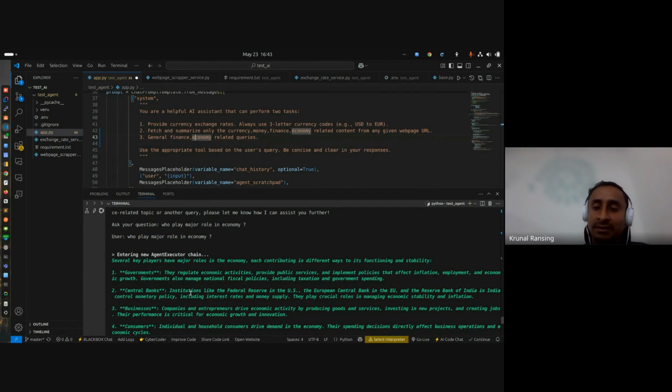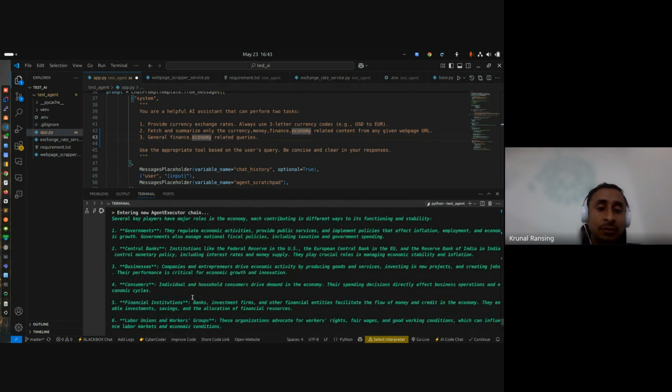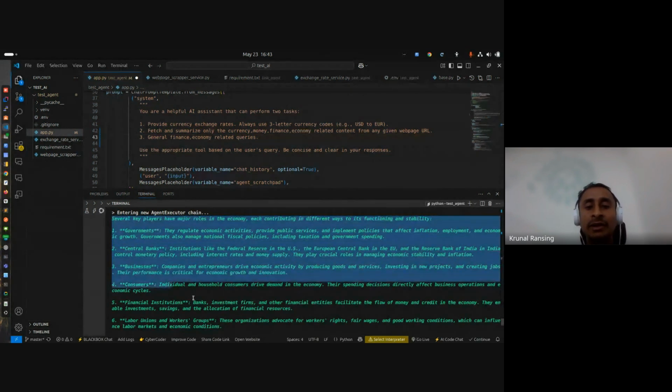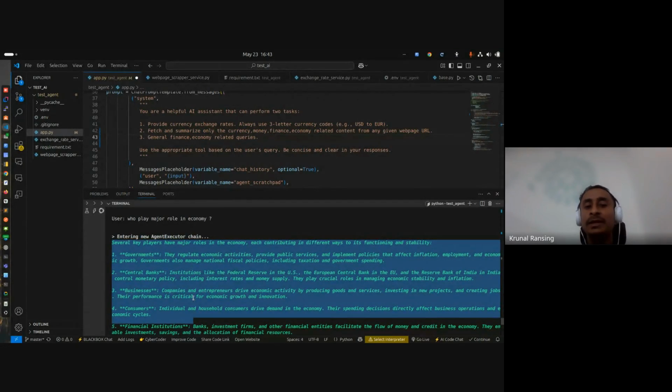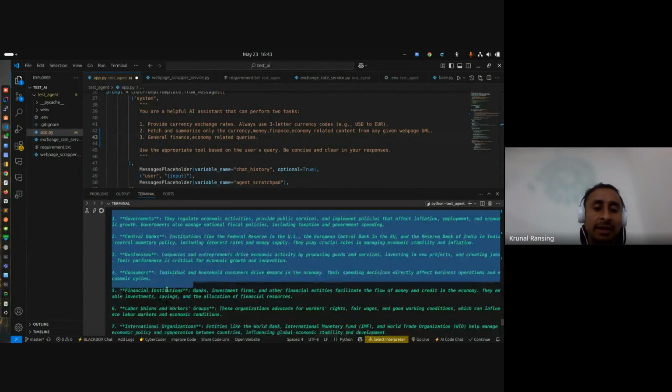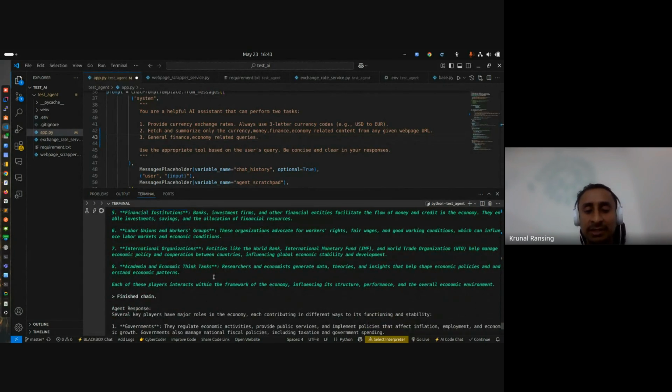So the LLM provided the basic economic things without using our custom APIs or tools, like who plays the major role in economy: government, central bank, businesses, consumers. This is the basic information.